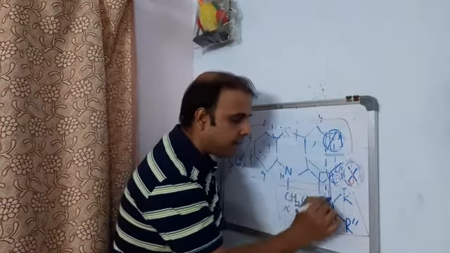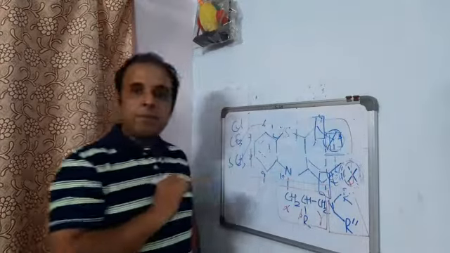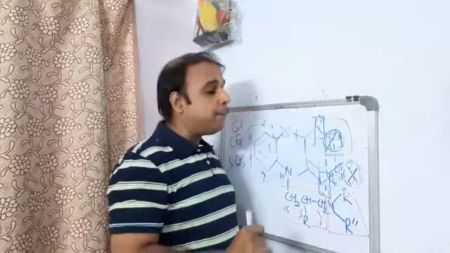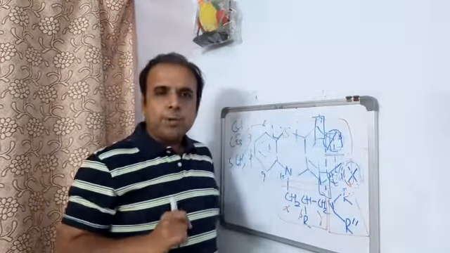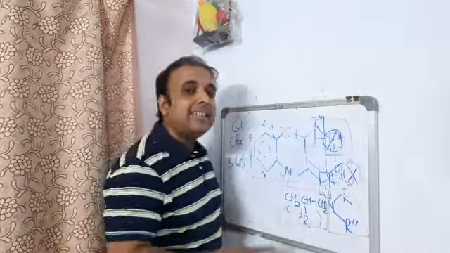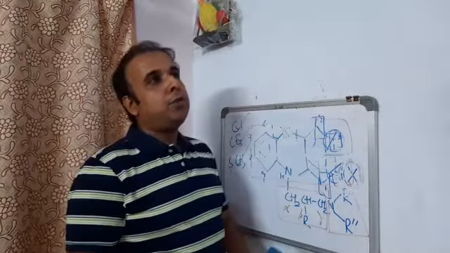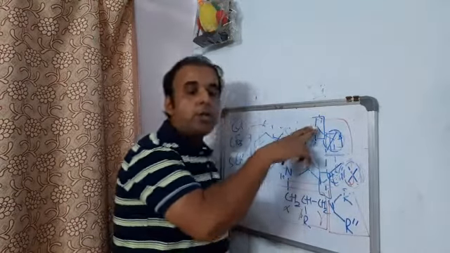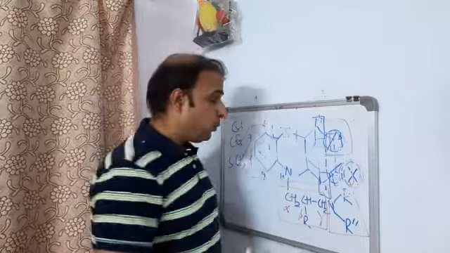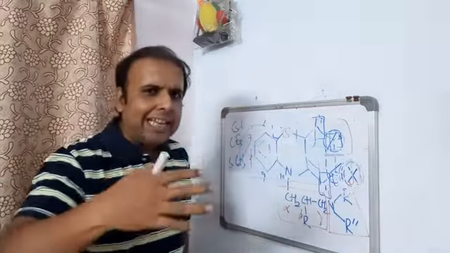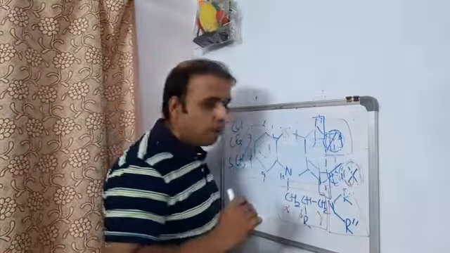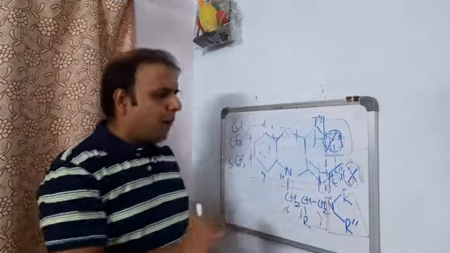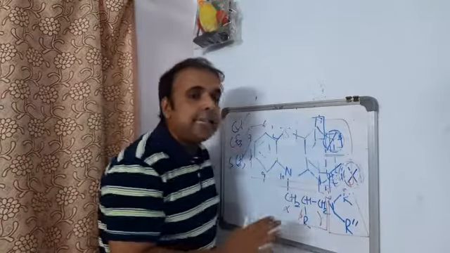Coming to these two areas, position 1 and position 4. What they observe is that neither position should be substituted with any kind of substituent, irrespective of its nature, whether electronegative or hydrophobically bulky. That means you are not supposed to substitute positions 1 and 4. I'll give you the explanation why. Later on we'll discuss why there should not be any substituent at position 1.